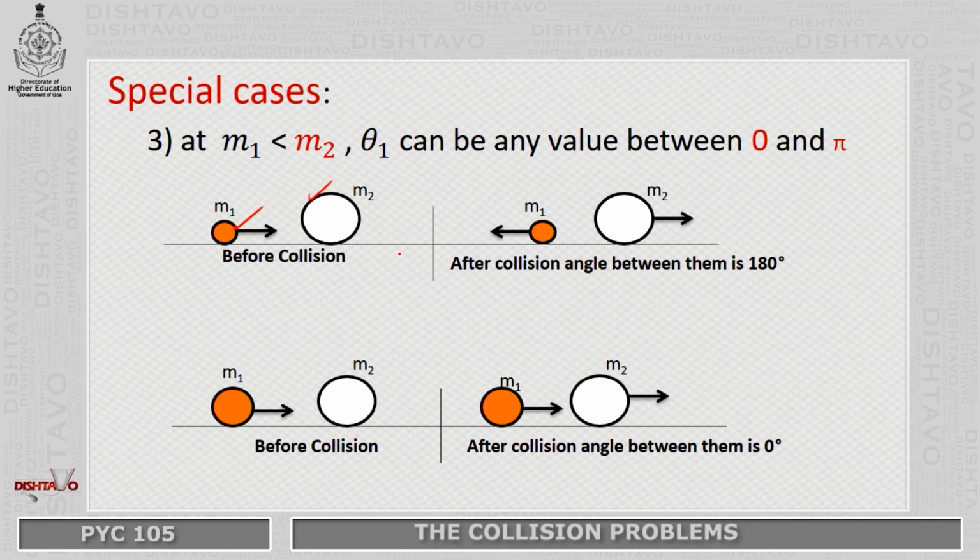In one case, the collision angle between them is 180 degrees, that is equal to pi. In the second case, m1 is not as small as this, and can move in this direction. After collision, the angle between them can be 0, provided this is not very small. Therefore, we have these two special cases.